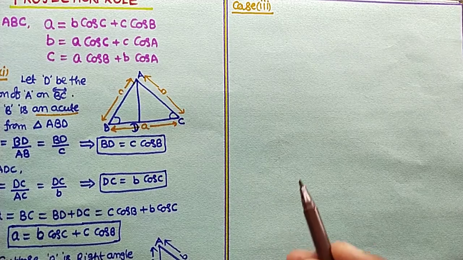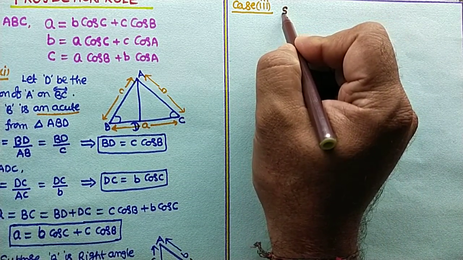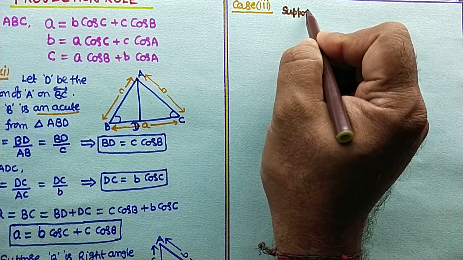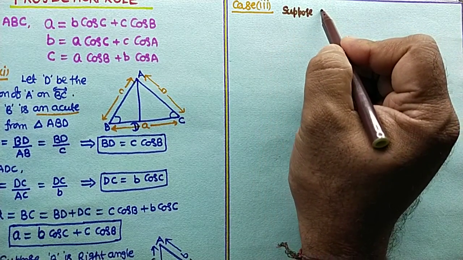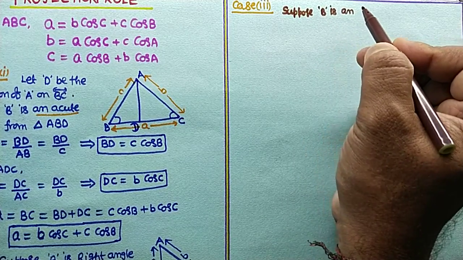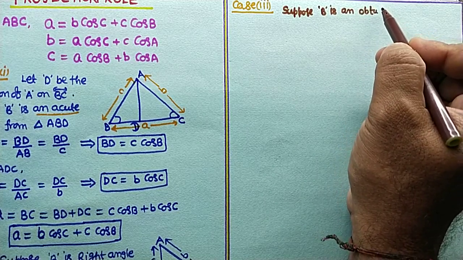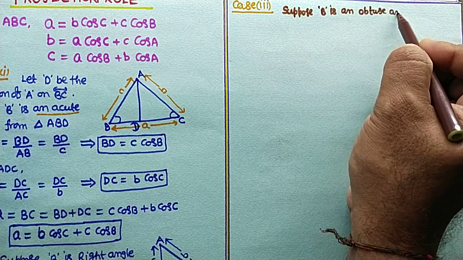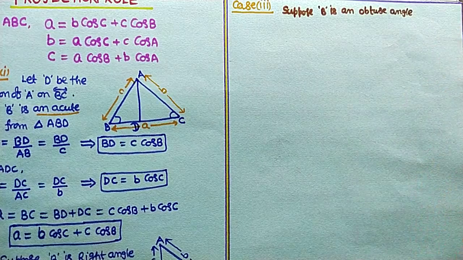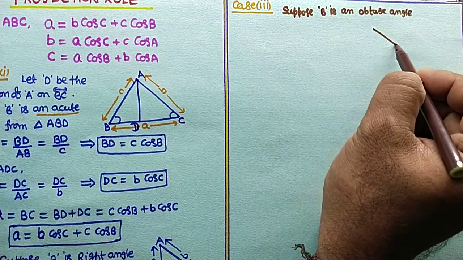Now we will enter into case 3. In case 3, suppose B is an obtuse angle. Whenever B is an obtuse angle, the figure will become like this.